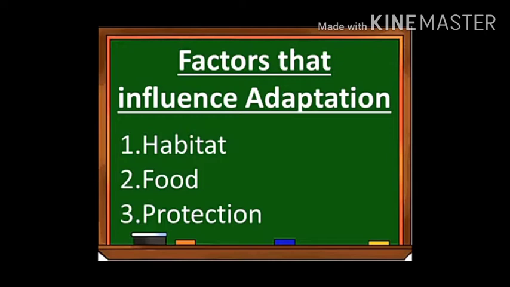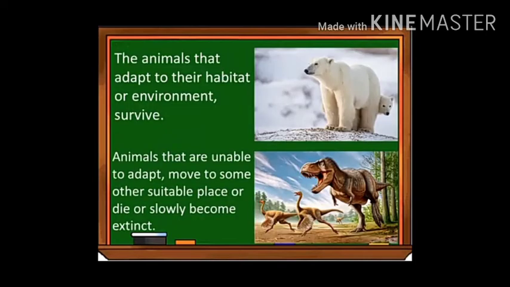My dears, we shall learn briefly about the influences on the adaptations for survival in animals. Animals adapt to their habitat or environment to survive. Animals that are unable to adapt move to some other suitable places, or die, or slowly become extinct.